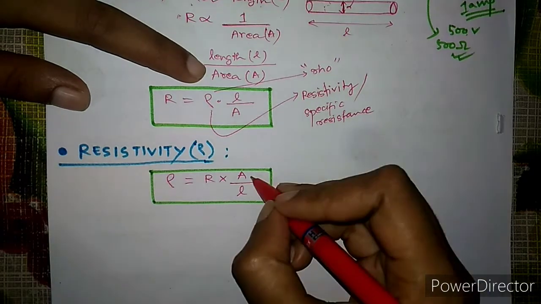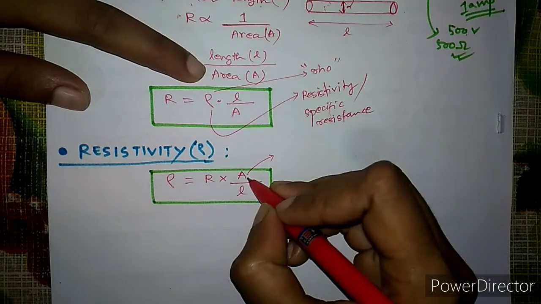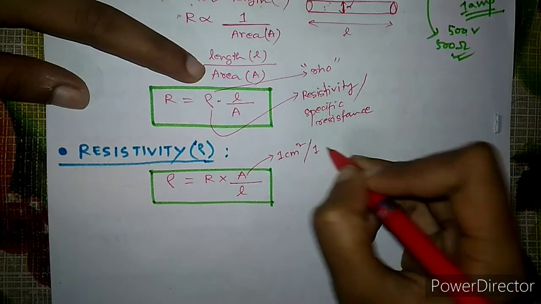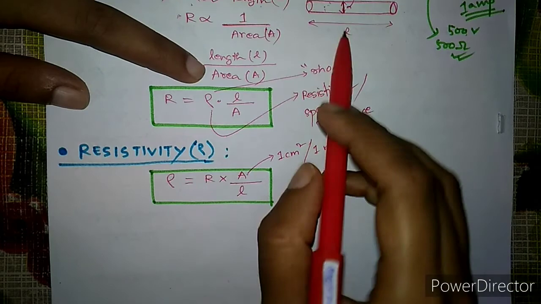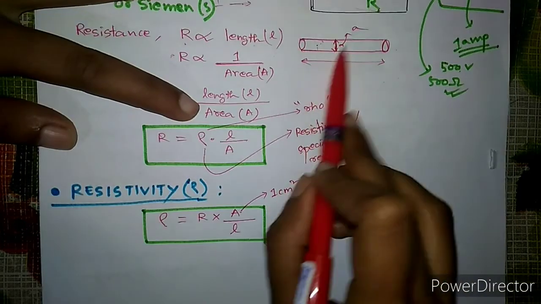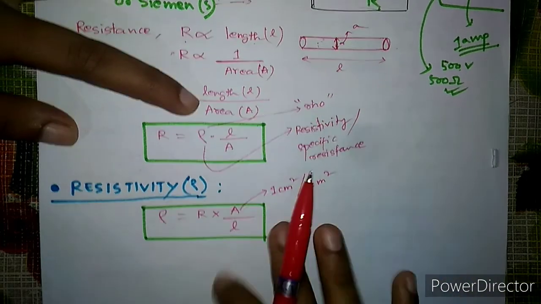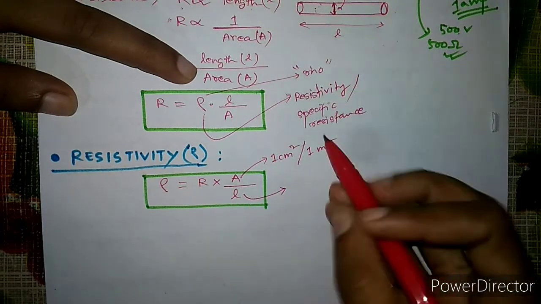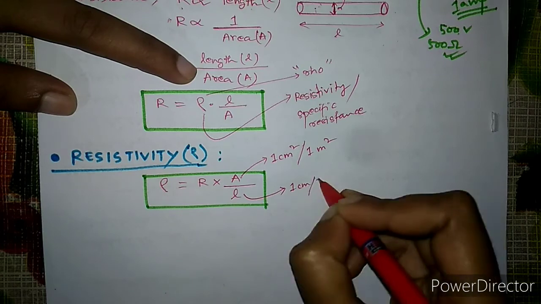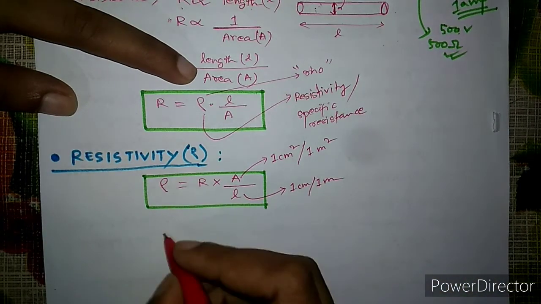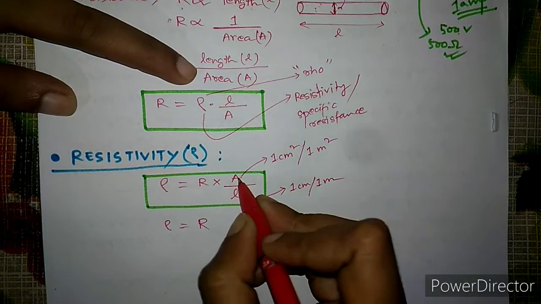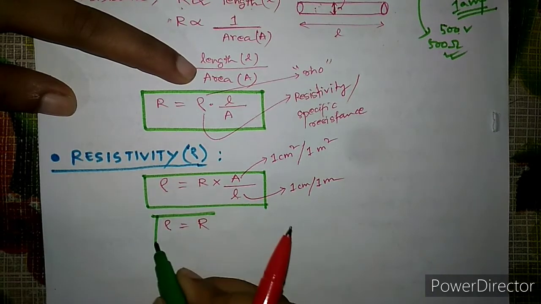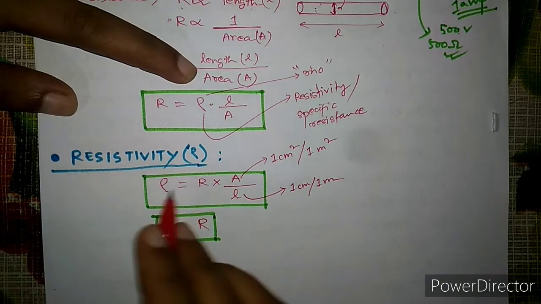Now if I put this value of A as 1 centimeter square or 1 meter square, say the area of cross section is 1 centimeter square, and the length of the wire or conductor is 1 centimeter or 1 meter, so what will happen to the rho? Rho will be equal to R, obviously, because this is 1 in 1. Now how can you define this specific resistance?